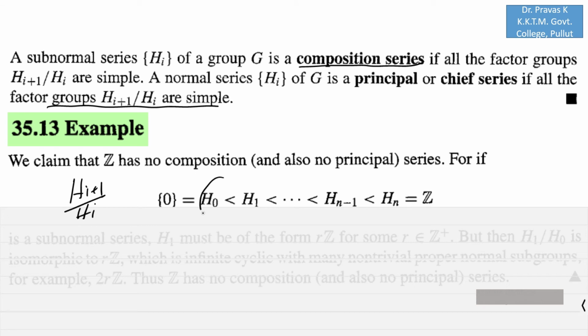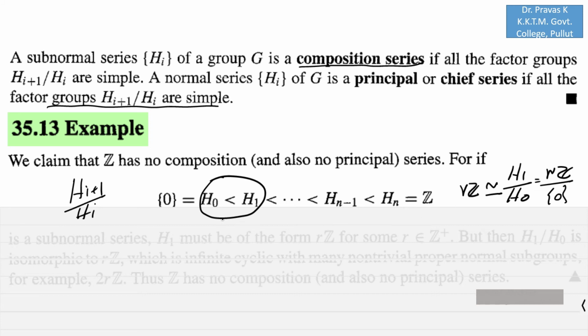So if you look at H1 over H0, which is formed from H0 less than H1, H0 a normal subgroup of H1 where H0 is the identity group, you can see that H1, being a subgroup of Z, must be of the form rZ. So H1 must be some rZ and H0 is the identity group, that is {0}. Hence H1 over H0 is isomorphic to rZ.